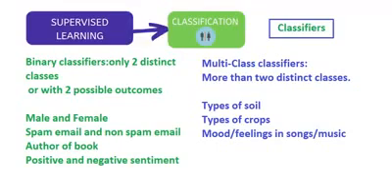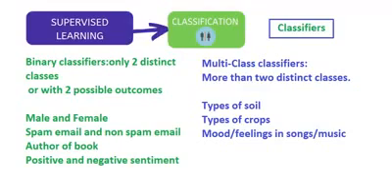Then there are multi-class classifiers. In the case of binary classifiers, we have only two outputs. Although there can be some classifiers which have only one output, if we have one output, then there is no need to predict it. That's why we are starting with binary. In the case of multi-class classifiers, there are more than two distinct classes.